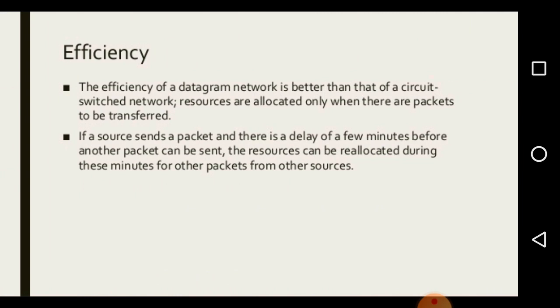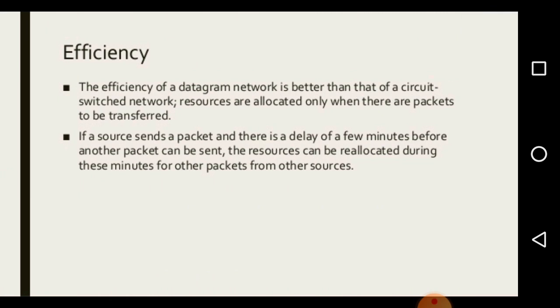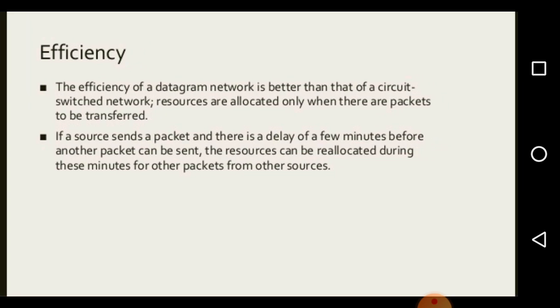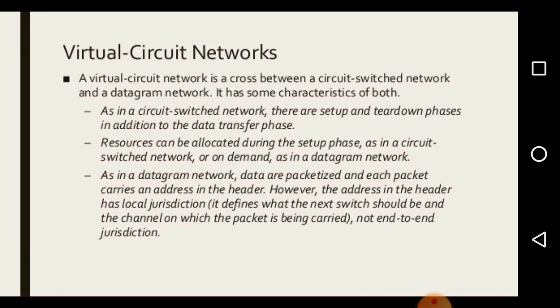Now we can see the efficiency of the datagram network. The efficiency of a datagram network is better than that of a circuit switched network. Resources are allocated only when there are packets to be transferred. If a source sends a packet and there is a delay of a few minutes before another packet can be sent, the resources can be reallocated during these minutes for other packets from other sources. Now we will see virtual circuit networks.